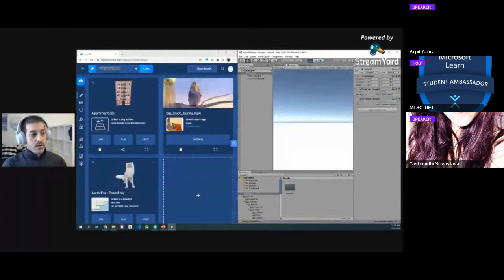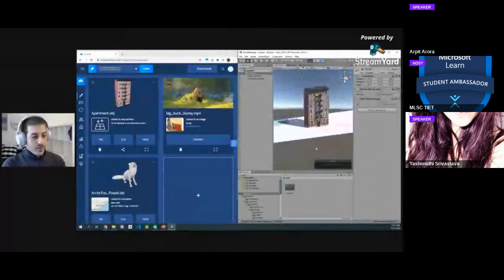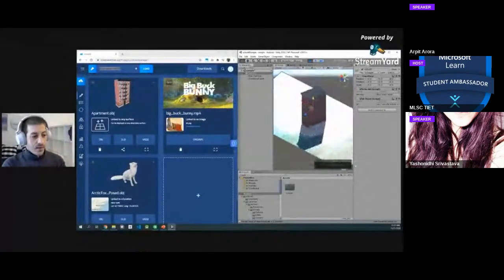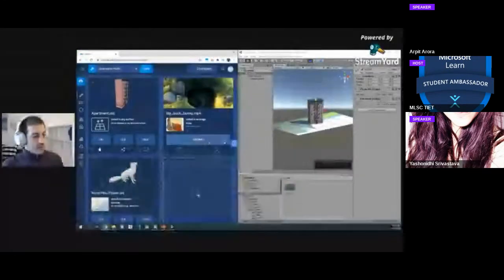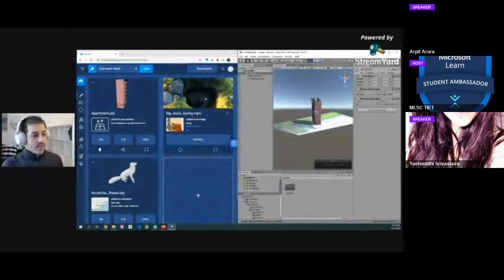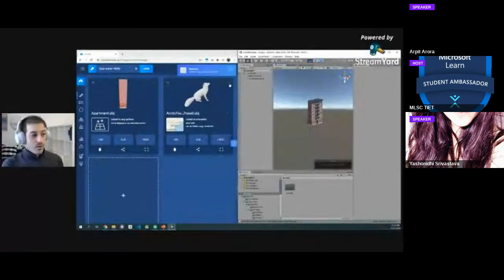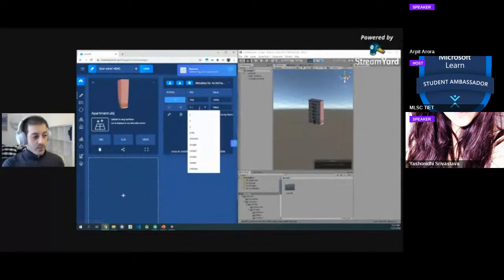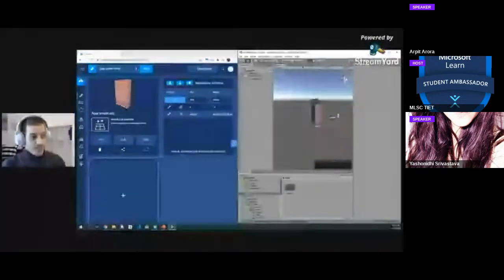So there you go. Now we're seeing the building is rotating, the fox is occluded by the building, and the video is playing automatically. Very cool, very easy. I'm going to delete the video because it's playing in my ear, but check out how I'm deleting it in the console. Automatically, it disappears from the game engine. Or if I want to move the fox, we already know how to do that. I'm going to do x equals 10 to move it 10 feet away. There you go. Suddenly it moved. Very, very easy.